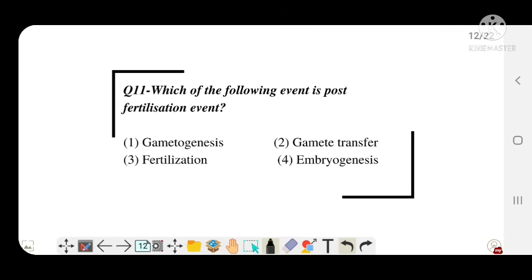Next question. Which of the following events is a post-fertilization event? Option A, gametogenesis, option B, gamete transfer, option C, fertilization, and option D, embryogenesis.